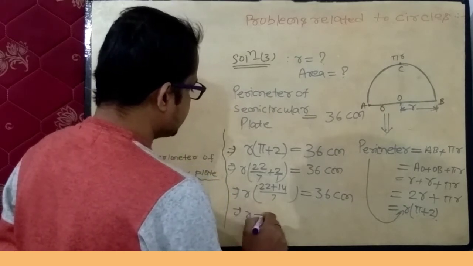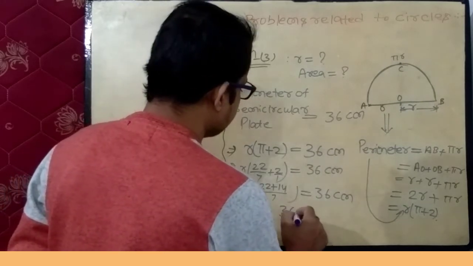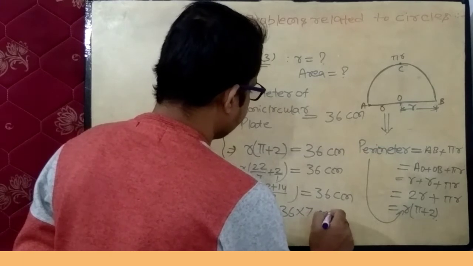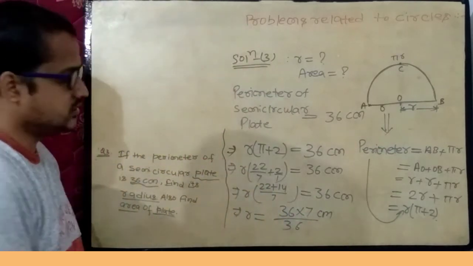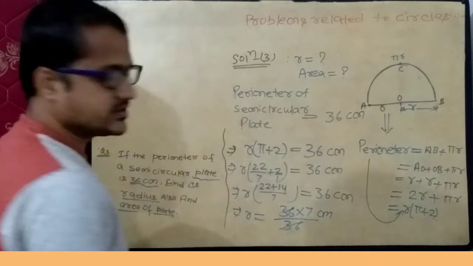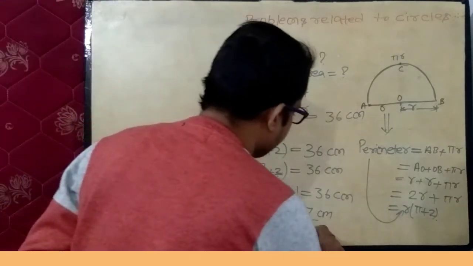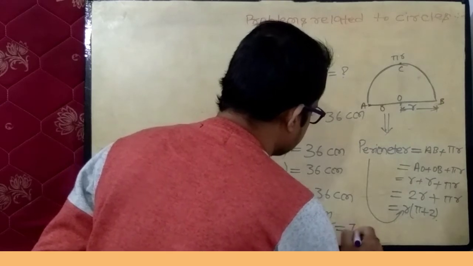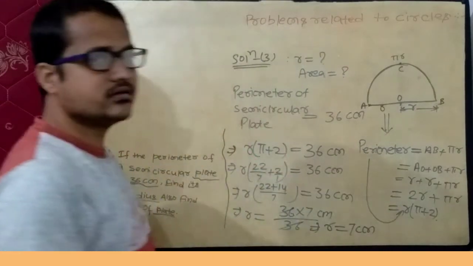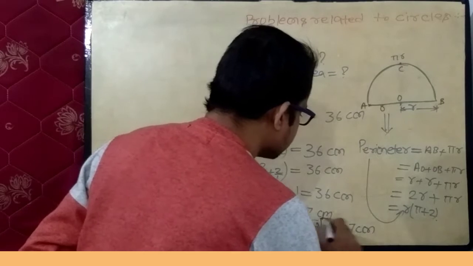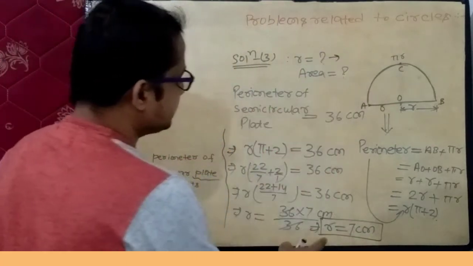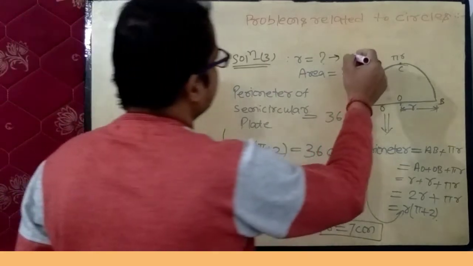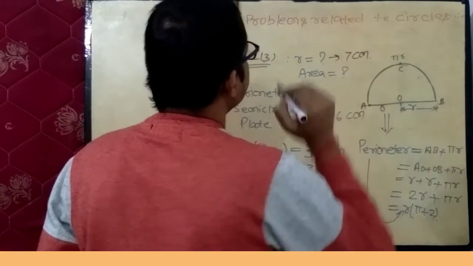Now R equals to 36 multiplied by 7 divided by 36. This 36 and this 36 will get cancelled out, and you will get R equals to 7 centimeter. This is the first part of the question. You have to find out radius, and this radius comes out 7 centimeter.